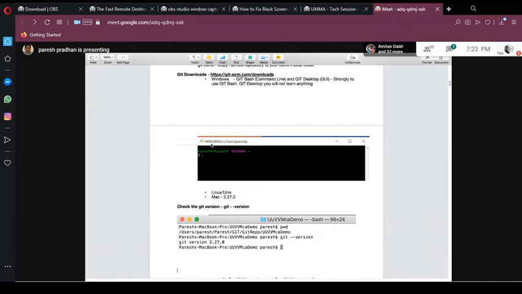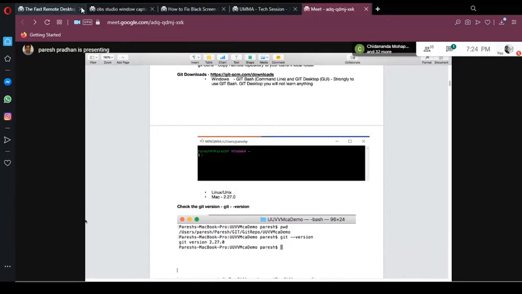There are two things: one is Git Desktop, and another one is Git Bash. Try to avoid using Git Desktop. This is a GUI tool, and if you use it you will not learn anything. Always try to use Git Bash. It's like Linux, where you type your Linux commands and all those things. So it's always better to use Git Bash for Windows users.